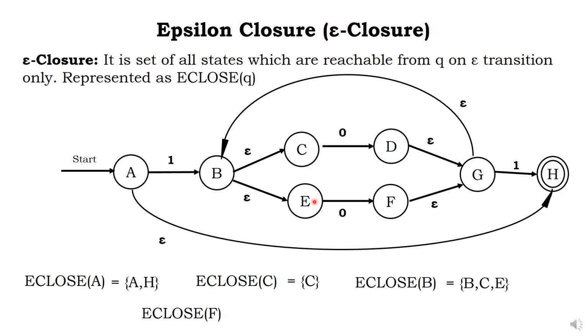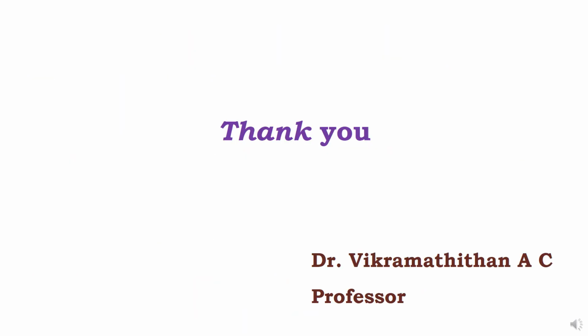What is epsilon closure of F? Careful. F, because of epsilon it will go to G. Because of epsilon it will go to B. Because of epsilon it will go to C as well as E. Start from here: F, G, B, C, E. That is the epsilon closure logic. It's just a general introduction for epsilon closure. More detail when we see some problems in epsilon closure later. With this, I will conclude this particular video lecture. Thank you.